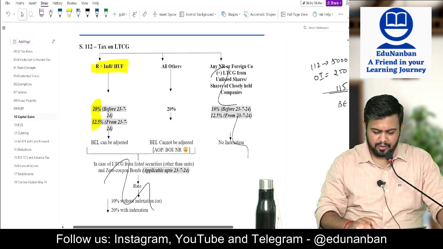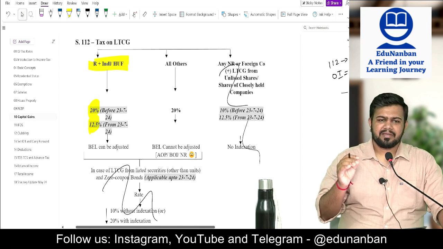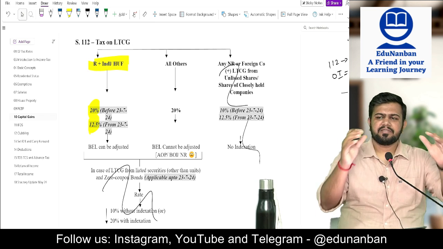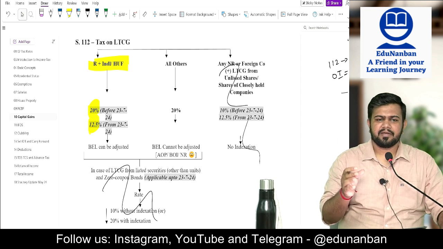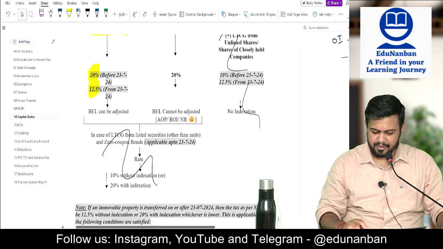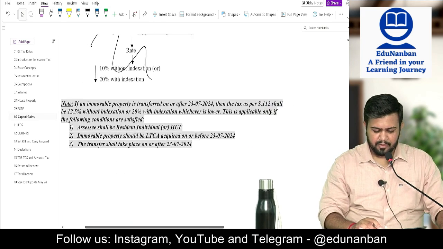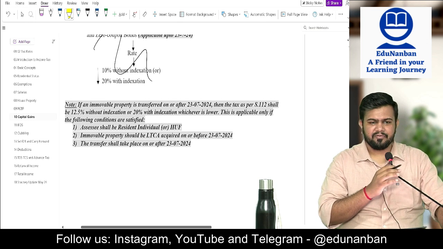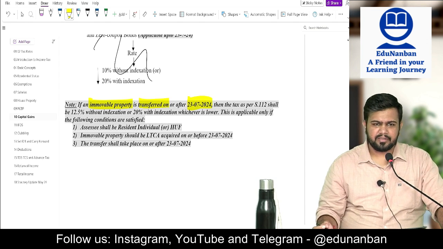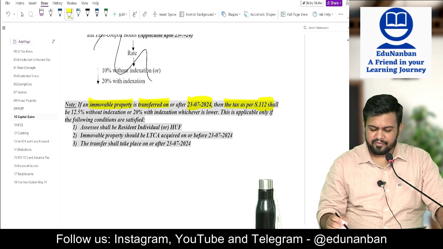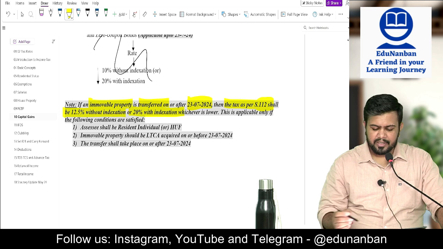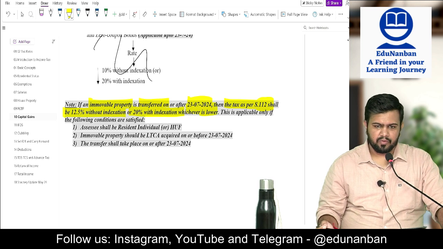I also told you that resident individual and HUF have the benefit to adjust the income which is taxable under section 112 against the unexhausted basic exemption limit. Then I also told you about this provision. Please read it once again. If an immovable property is transferred on or after 23/7, then the tax as per 112 shall be 12.5% without indexation or 20% with indexation, whichever is lower.